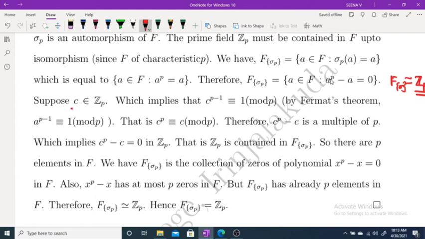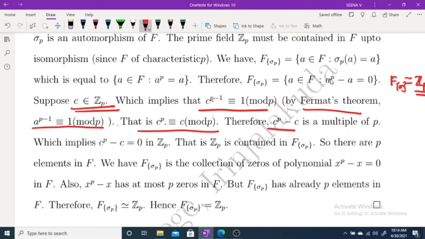Now, if C belongs to Z p, we have C raised to p minus 1 is congruent to 1 mod p by Fermat's theorem. That is, C raised to p is congruent to C mod p.